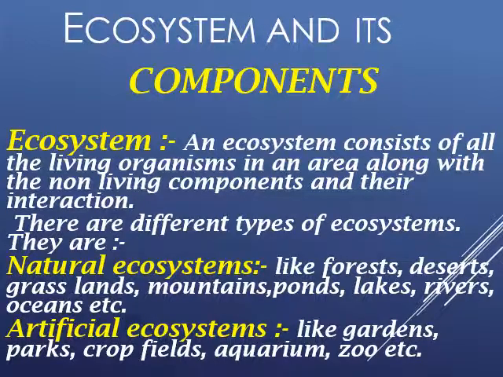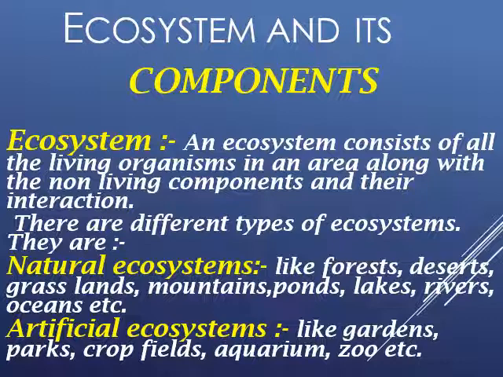Now children, ecosystem and its component. What is ecosystem? An ecosystem consists of all living organisms in an area along with all the non-living components in that area, and the interaction or relationship between living and non-living.